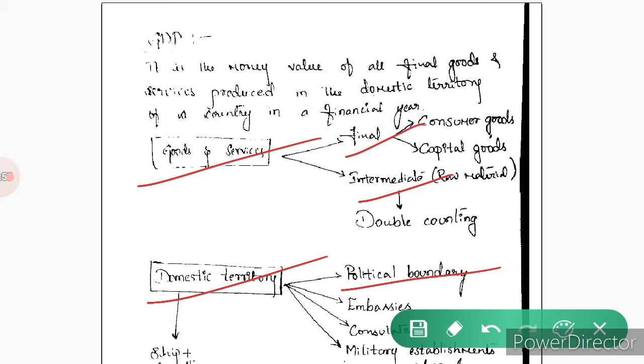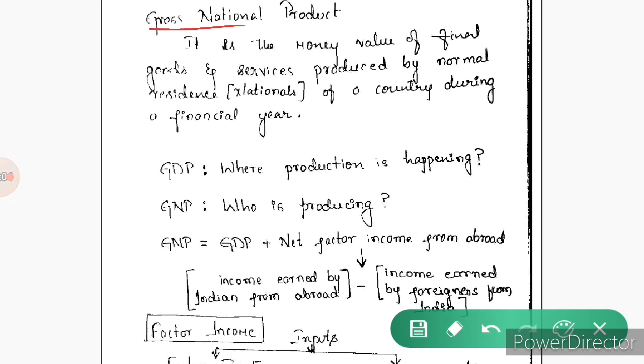Now let's see regarding the GNP, that is gross national product. GNP is the money value of final goods and services produced by the normal residents, that is nationals of a country during a financial year.